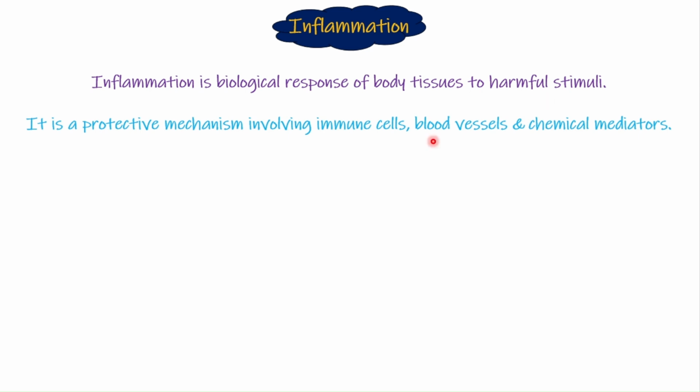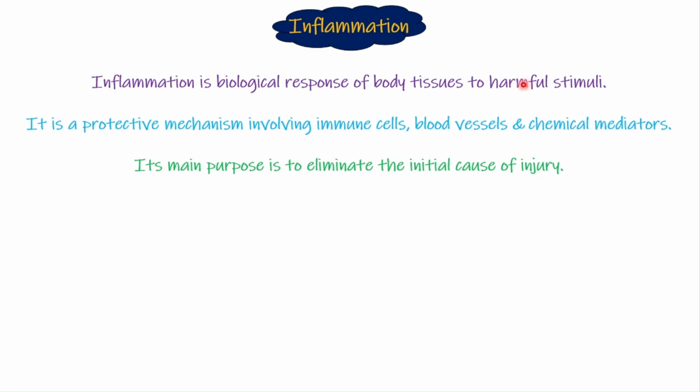So what exactly is inflammation? Inflammation is a biological response of body tissues to harmful stimuli. Whenever there is a harmful stimulus in the form of bacteria, virus, some other pathogen, or irritants, the body is going to give a protective response. This protective response involves the immune cells, the blood vessels, and many chemical mediators. The main purpose of inflammation is to eliminate the initial cause of injury.